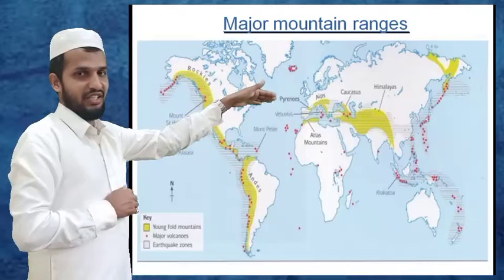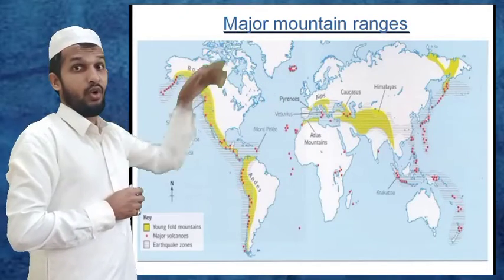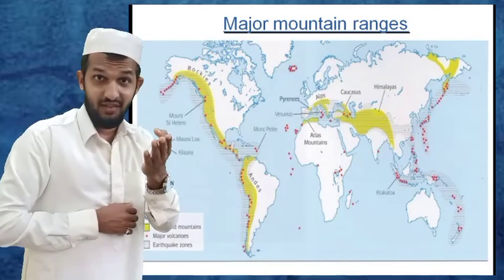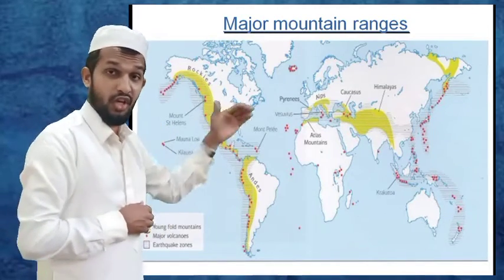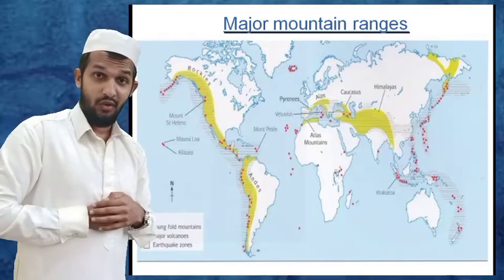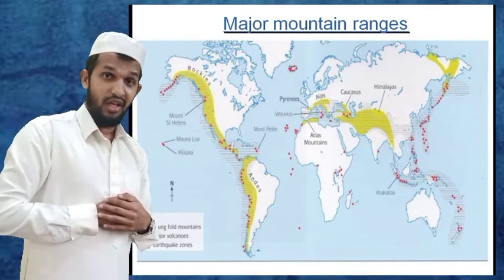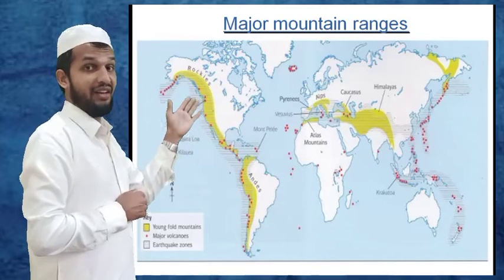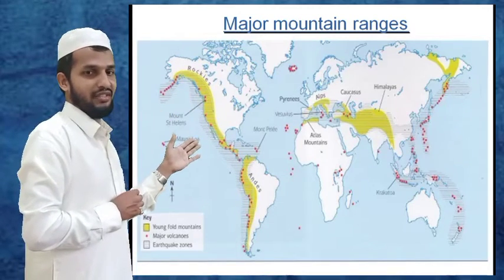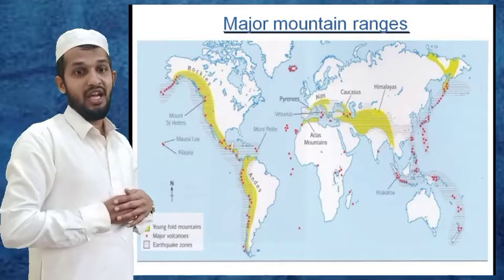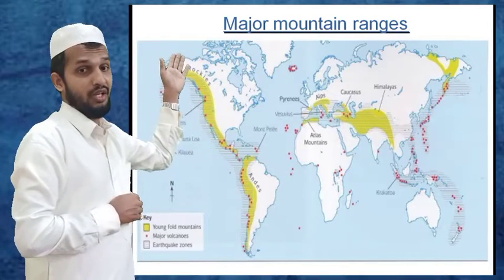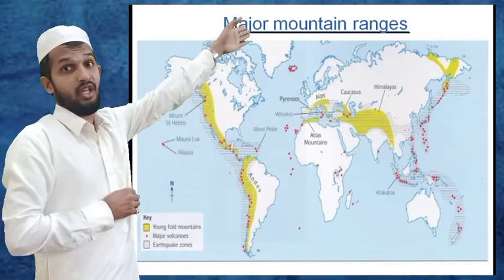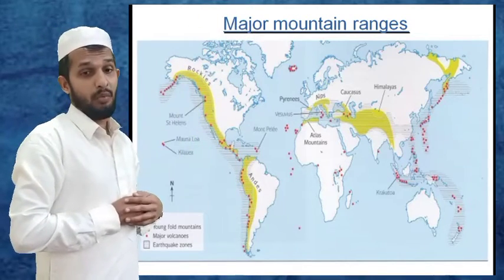You can see that in northern India, the greatest mountain is located. What is the name of the greatest mountain located in the northern part of India? Can anyone say that name? Yes, the Himalayan regions. And you can also see the Andes on the South American side. On the North American side you can see the Rockies. And in the eastern part of Russia we can also see mountain areas.